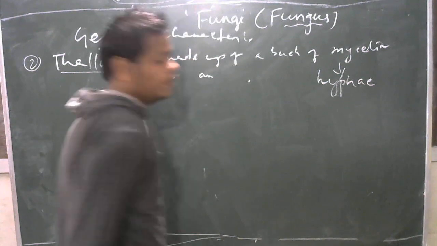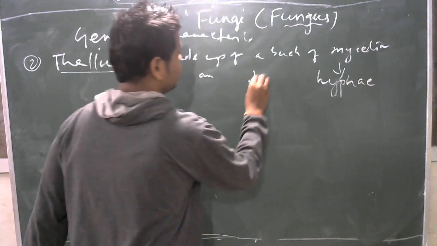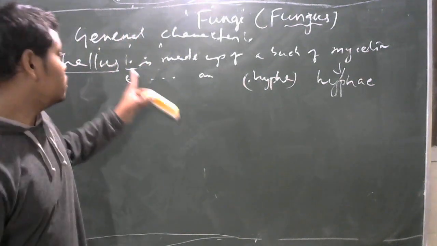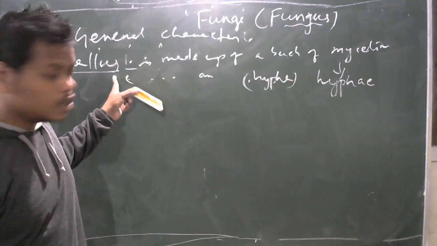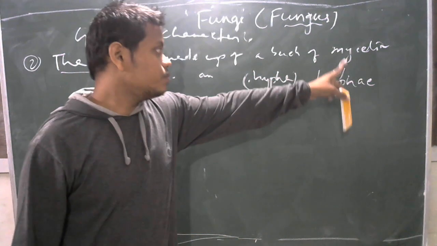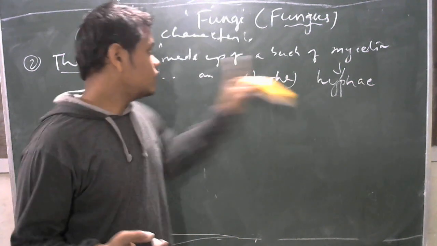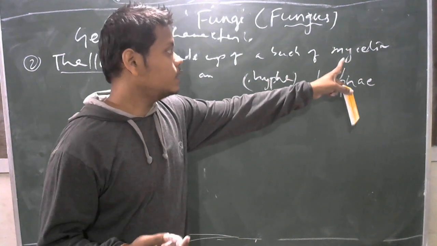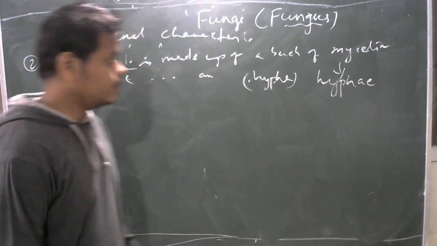Its singular is hypha. How is the thallus of the fungi made? Thallus is made up of mycelia. Mycelia is made up of hyphae. A single mycelium is formed by a group of hyphae.